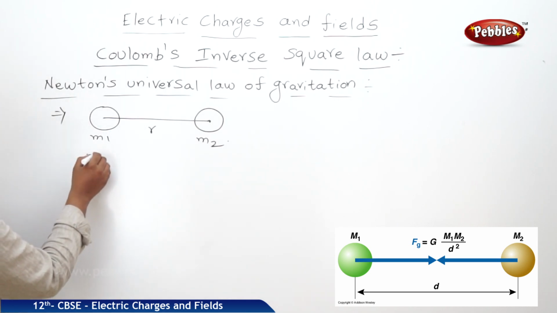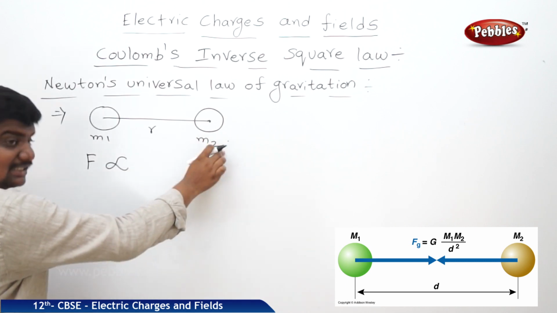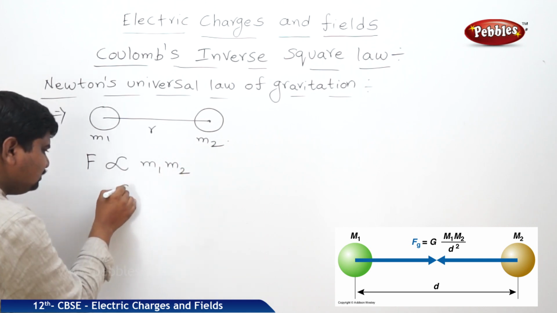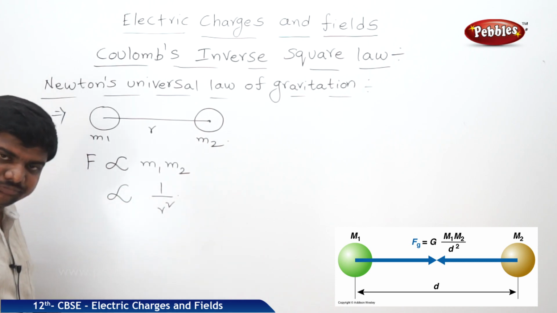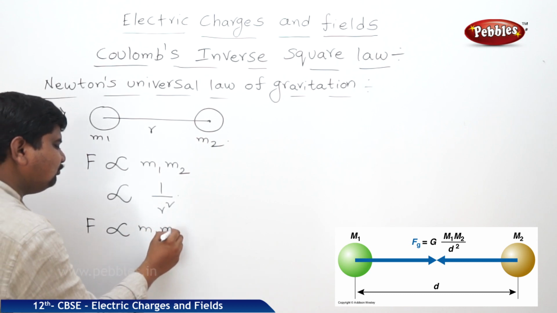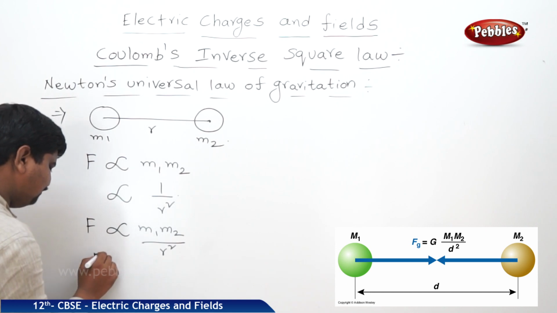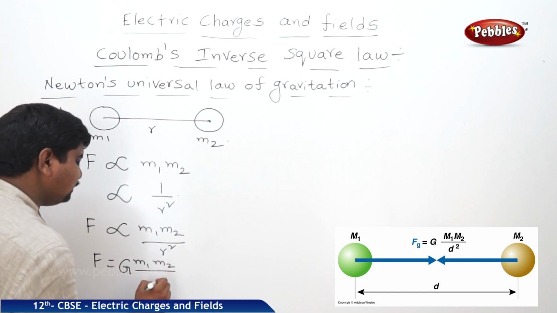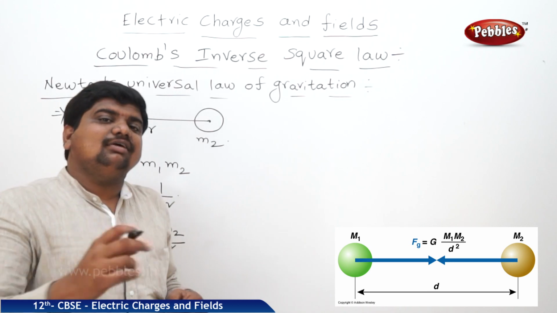So the force of attraction is directly proportional to the product of their masses, inversely proportional to the square of the distance between them. Collectively, F is proportional to m1 m2 by r square. Therefore F is equal to G m1 m2 by r square, where G is the universal gravitational constant.